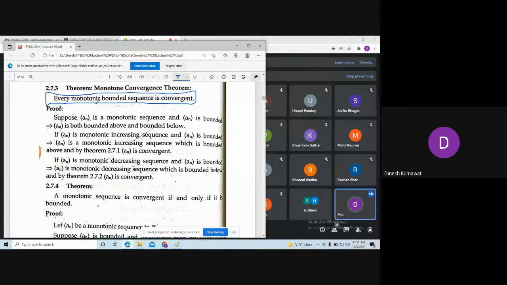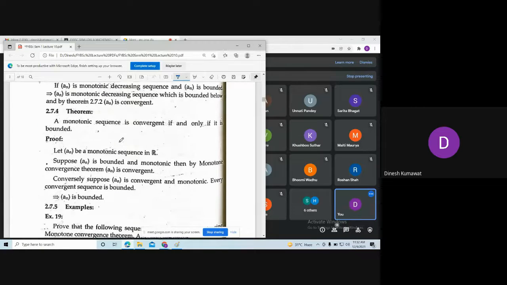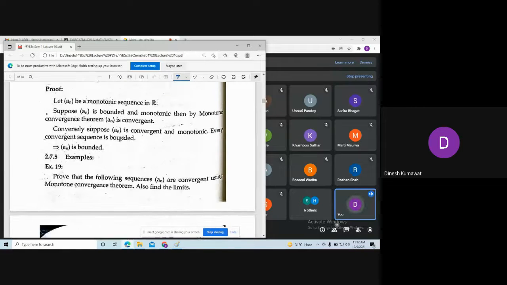If it is both monotonic as well as bounded, then we can conclude that the sequence is convergent using the monotone convergence theorem. That's the idea. Now let us apply this statement in examples to check whether the sequence an is convergent or not.